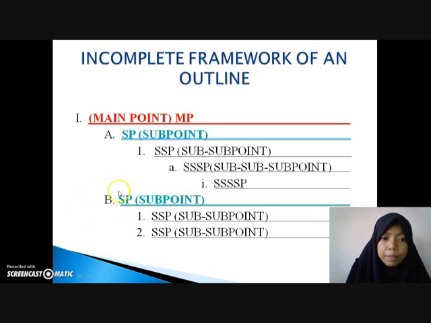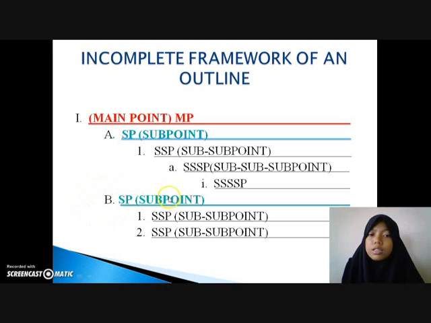For this capital B, it is known as the second sub point, or more detail, depending on our controlling idea. If it is about the benefit, as I said just now, it will be our second benefit. For the 1 and 2, they will be known as sub points. They will elaborate more about the sub point, or go deeper into the second sub point, or explain more, or give an example for the second sub point.